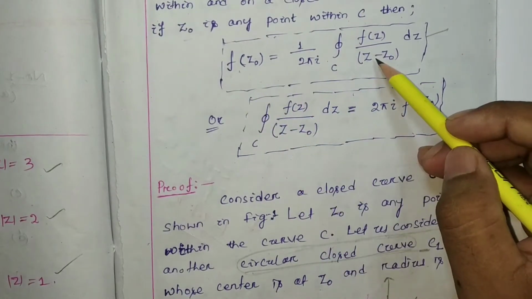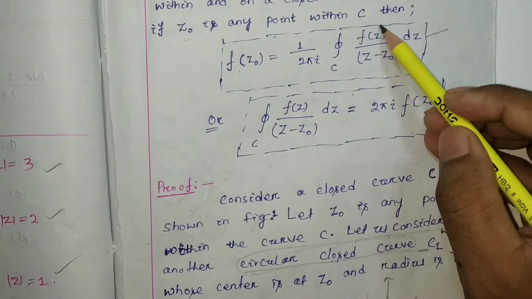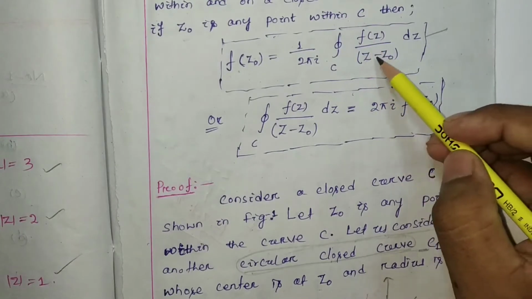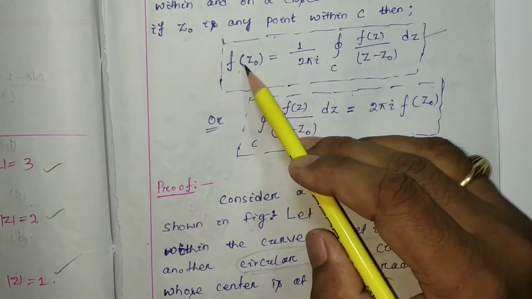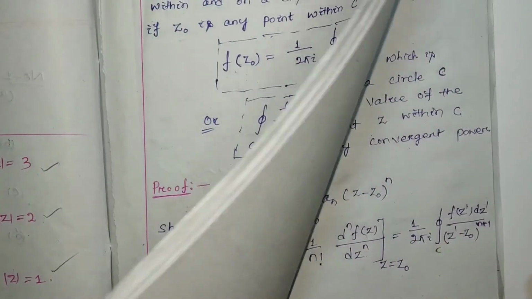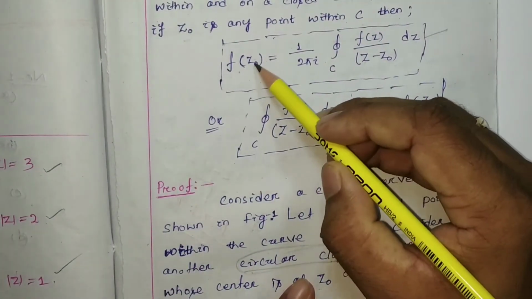So if we consider f(z')/(z' - z), instead of z0 we take the point z, and the value will be f(z).